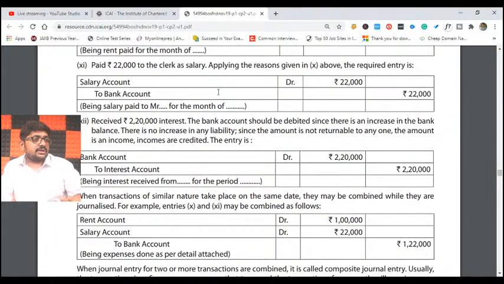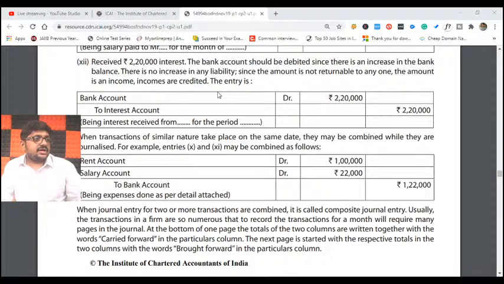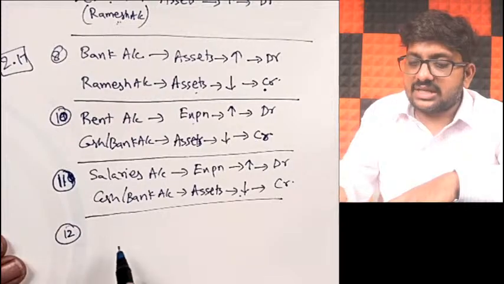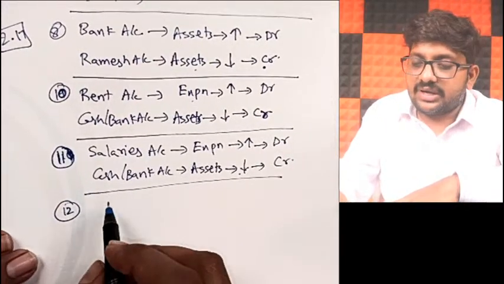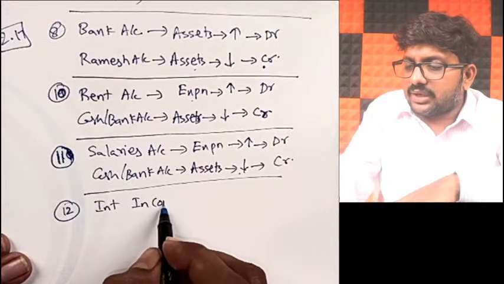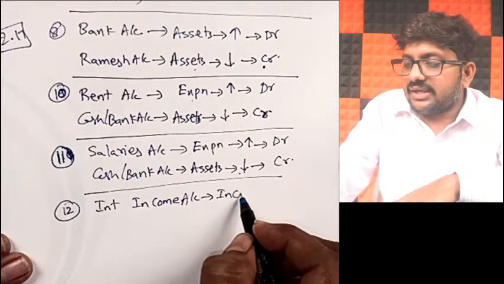Now coming to the next one, the 12th one. What is my 12th one? Observe here: received 2,20,000 interest. So you received interest income. Because you have received it, it is your income. Your interest income will be affected undoubtedly, because it's your income. Interest income is a part of incomes.